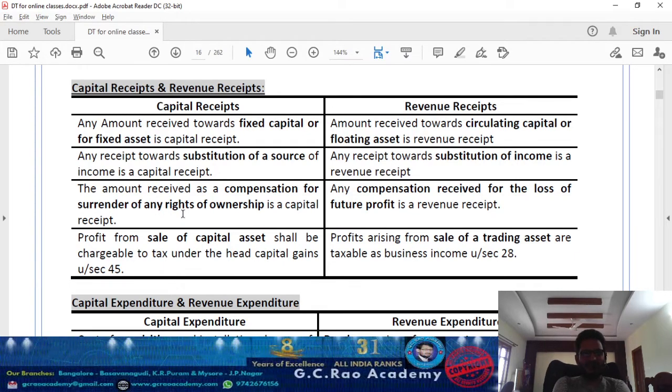And in the same way, generally revenue expenditure is allowed as a deduction while computing income from various sources. Capital expenditure will not be allowed unless specifically given. The best example is Section 35, scientific research, where capital expenditure is also allowed as a deduction. But generally, revenue receipts are taxable and revenue expenditure is allowed as a deduction. In certain circumstances, a capital receipt is also taxable and capital expenditure is allowed as a deduction.